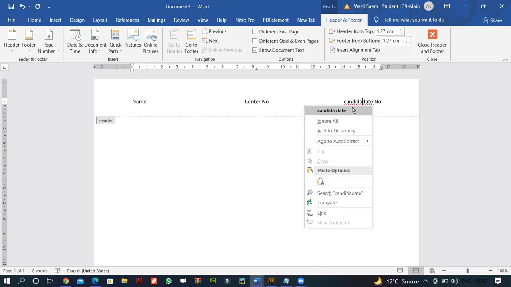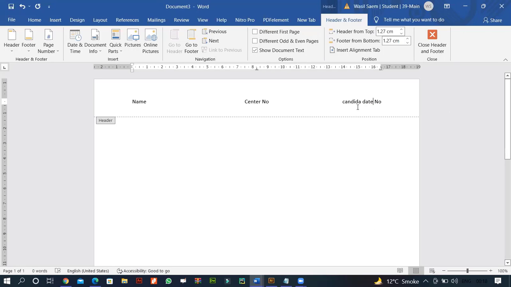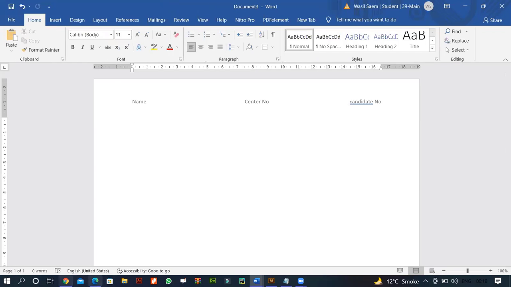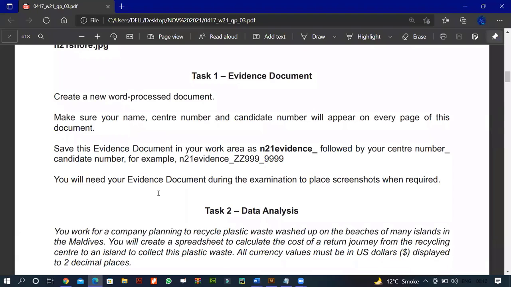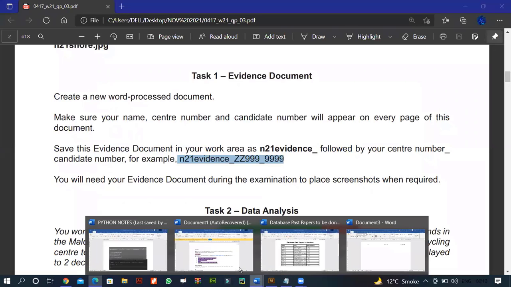So whatever it is, you will type that in. Save this evidence document in your work area, followed by your center number and candidate number. So you have to save it with that. We are going to save it in the same folder that we have extracted. In my case, it's on the desktop, so that's what we will do.